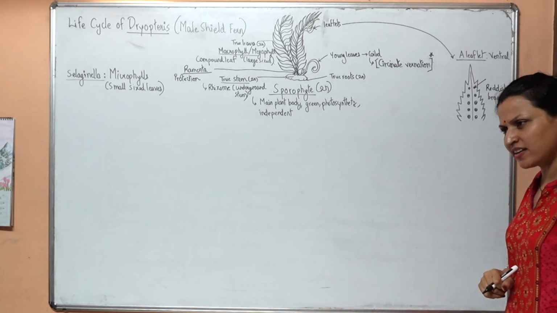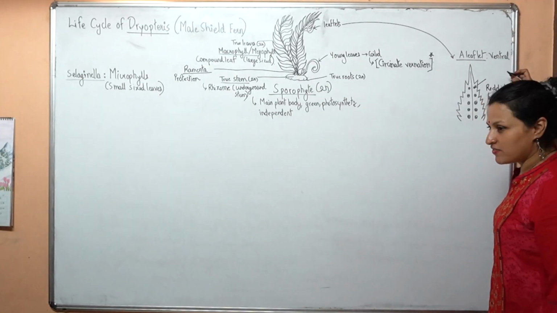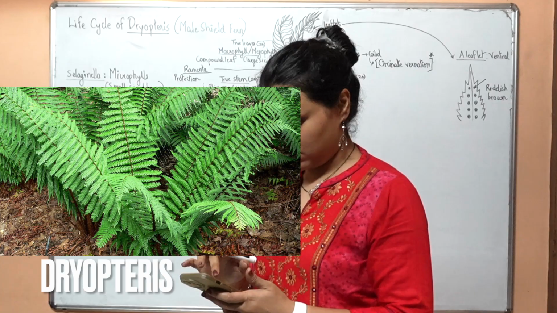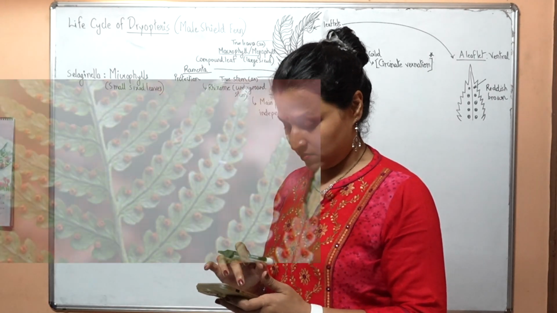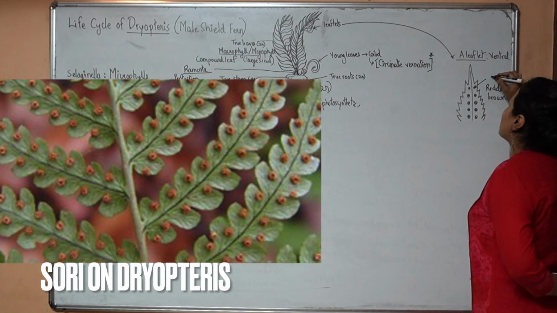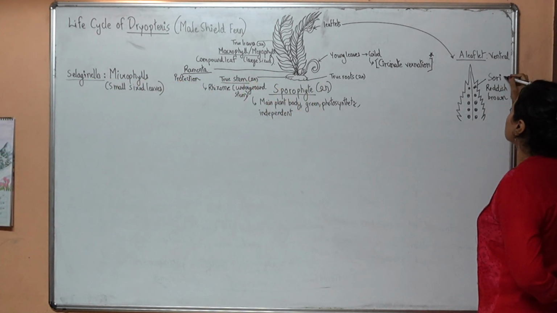Have you ever noticed it in the garden, this Dryopteris? If I show you a picture of Dryopteris, you will realize. They go along the main vein, in 2 rows. These reddish brown structures are called sori. A single one is called a sorus.